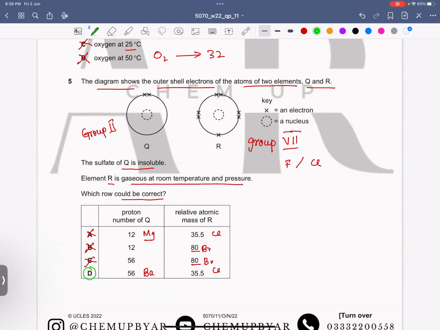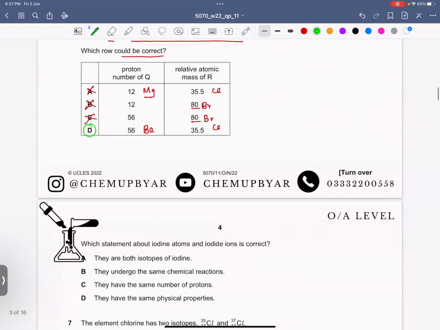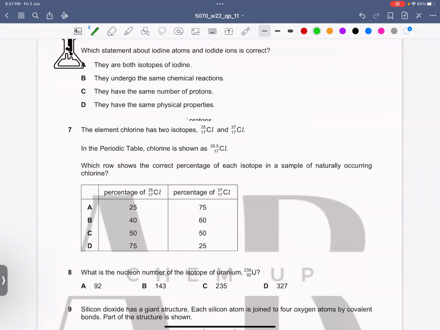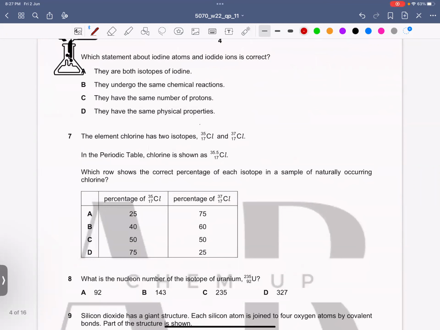Is this clear? Now, question number 6. Which statement about iodine atoms and iodide ions is correct?